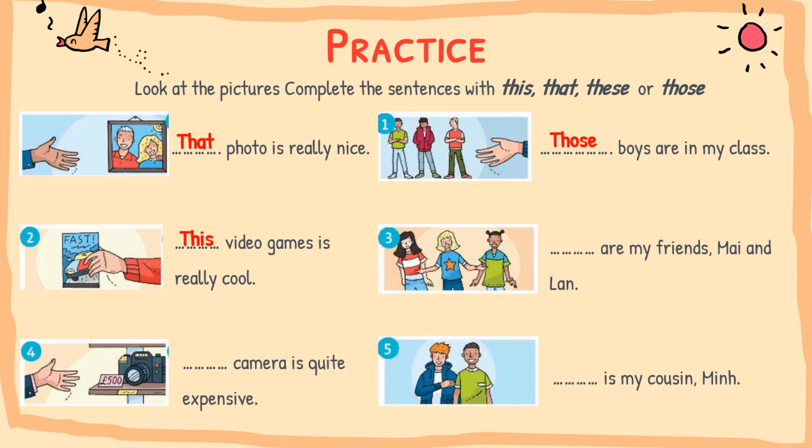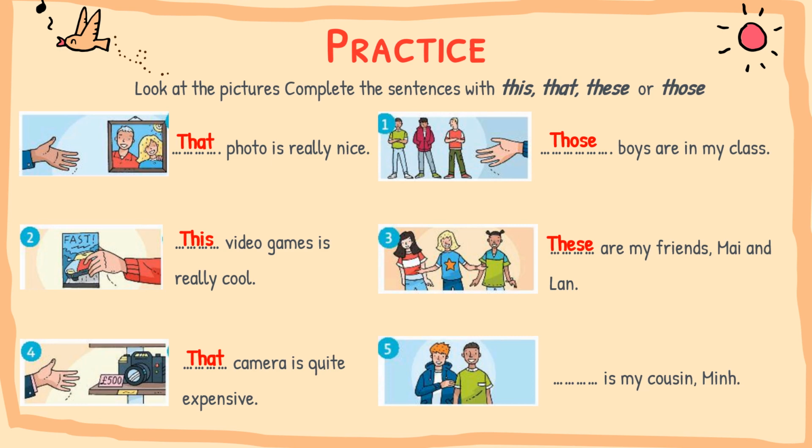Number 3, this is mine and this is Lang, and they are close to the girl in the middle. So we use the word these. These are my friends, Mai and Lang. Alright. Number 4, look at the distance of the hand and the camera. The camera is a singular noun. And this is so far. So in this sentence we use that. That camera is quite expensive.